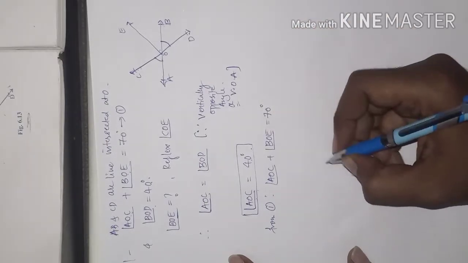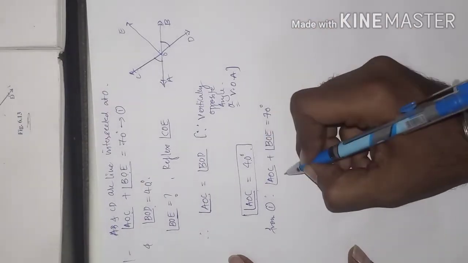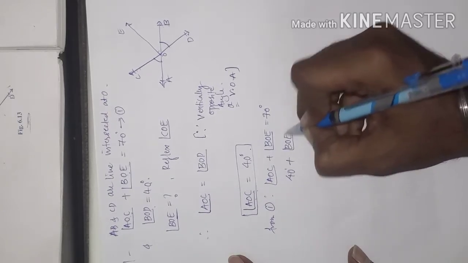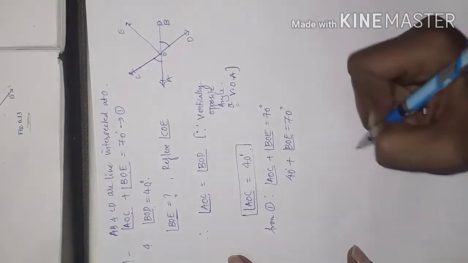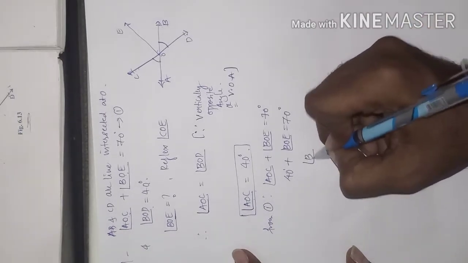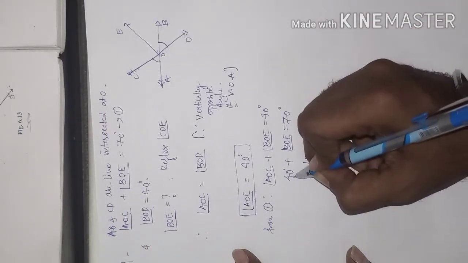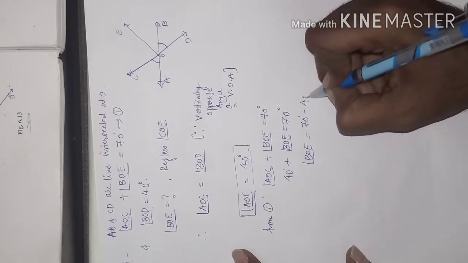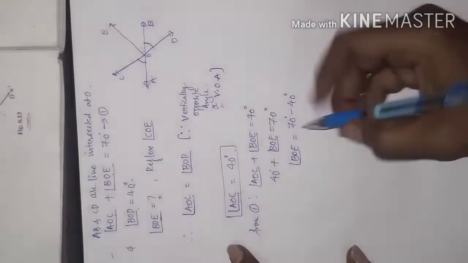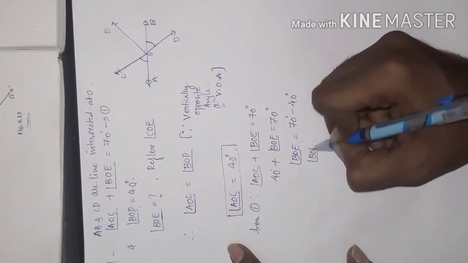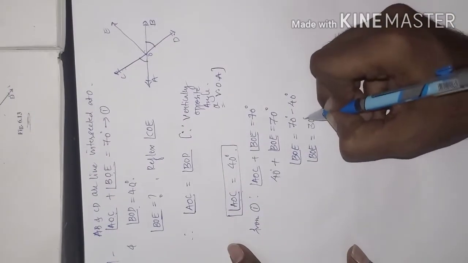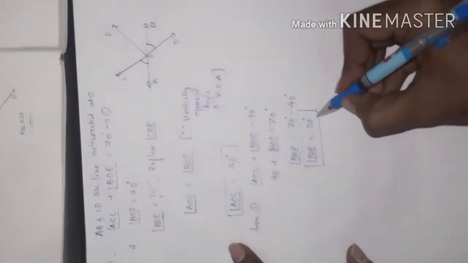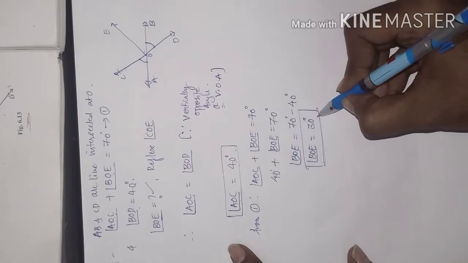Put the value of angle AOC 40 degree plus angle BOE as it is, and 70 degree. So BOE keep it as it is, plus 40, when we shift it to RHS it becomes minus 40. So angle BOE is equal to 30 degree. So we got the first solution, angle BOE is equal to 30 degree.